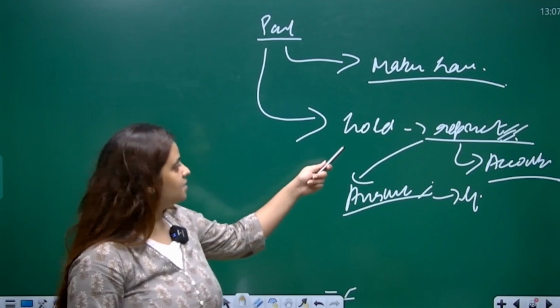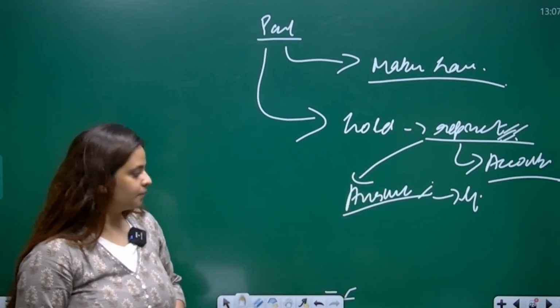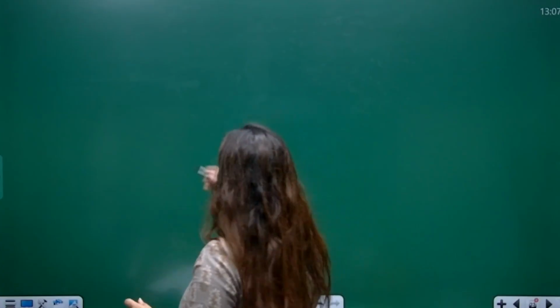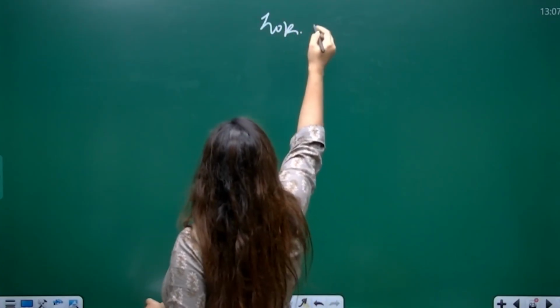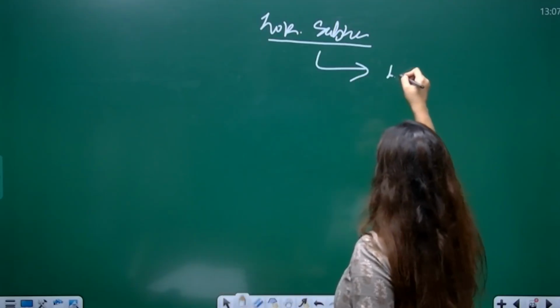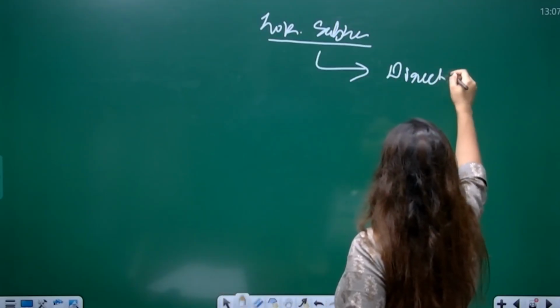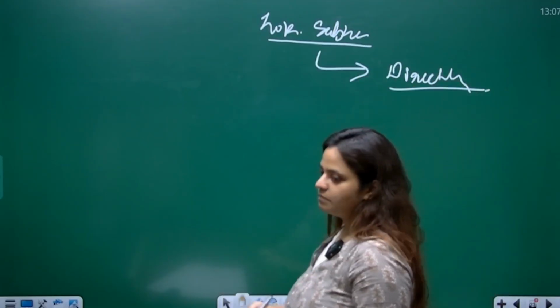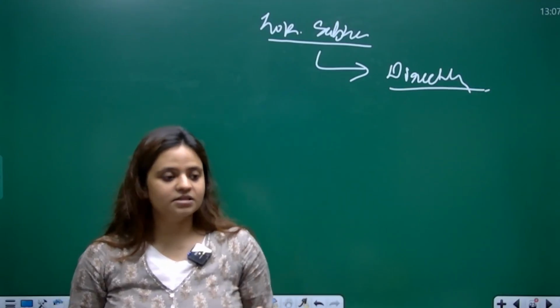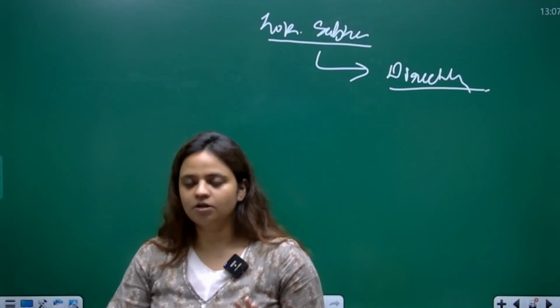Okay, this is the basis of representation here. Now I have talked about Rajya Sabha. If I come to the next house of the parliament, which is the Lok Sabha. The Lok Sabha firstly is directly elected. Okay, it is directly elected. It means that the people directly elect the representatives that sit in the Lok Sabha.